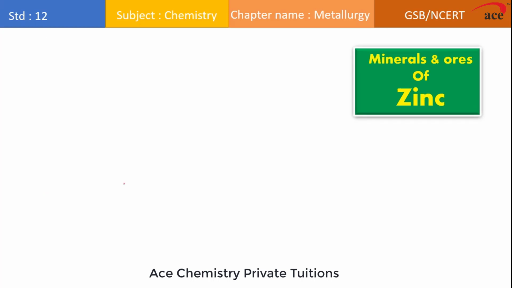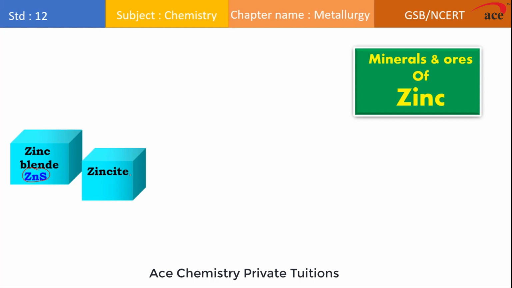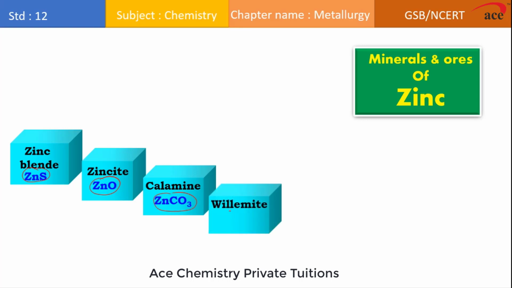Now if we talk about the minerals and ores of the zinc, if we make the list, the very first is what? Zinc blende. Zinc blende can be represented as ZnS, which is chemically referred as zinc sulfide because there is association of sulfur with zinc. Zincite is the another mineral, and if you will see, it is zinc oxide. Calamine, which is the ore of the zinc, which is referred as what? Zinc carbonate. And willemite is zinc silicate. It can be zinc silicate.